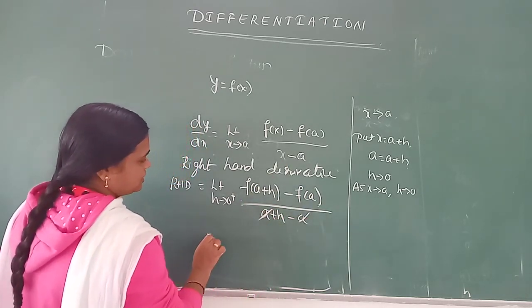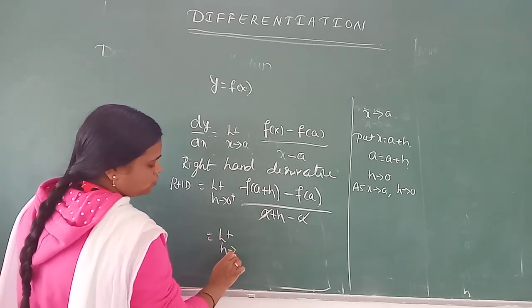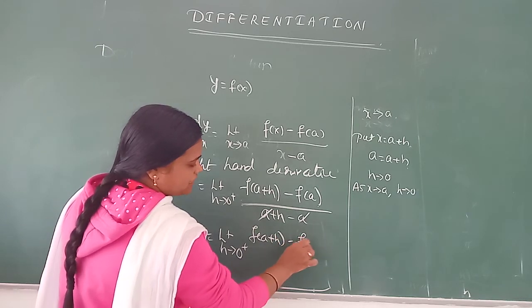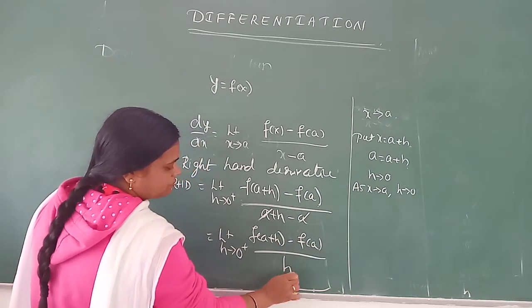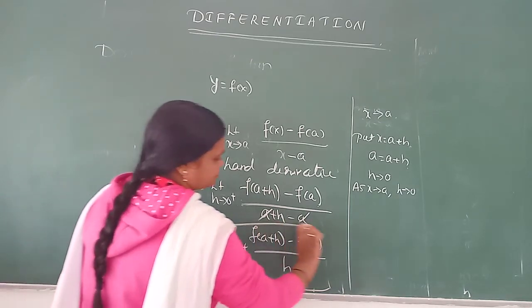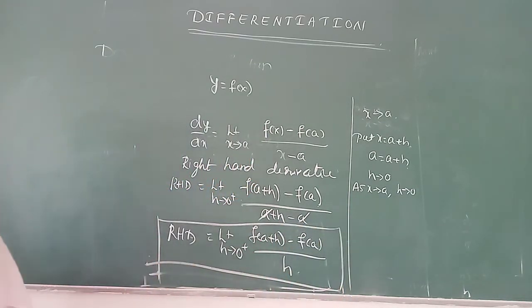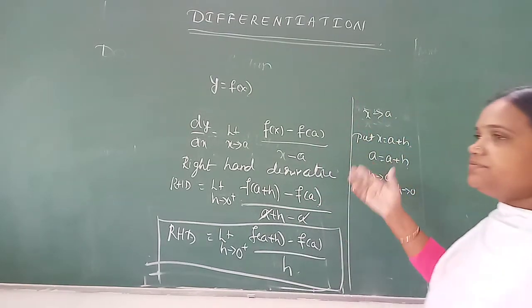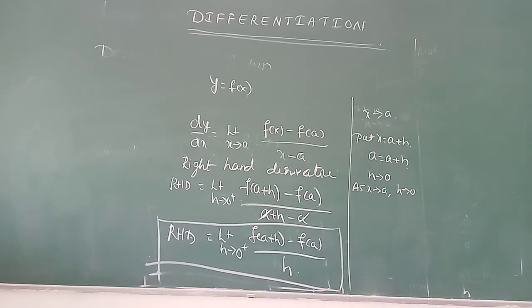Cancel. We get limit as h tends to 0 plus f of a plus h minus f of a divided by h. This is RHD. Correct. Right hand derivative of the function. In this way we can write.